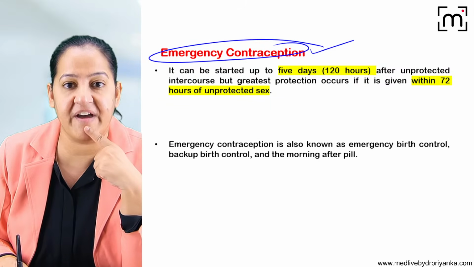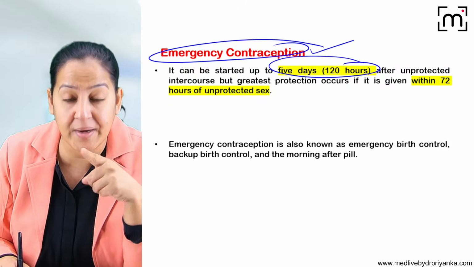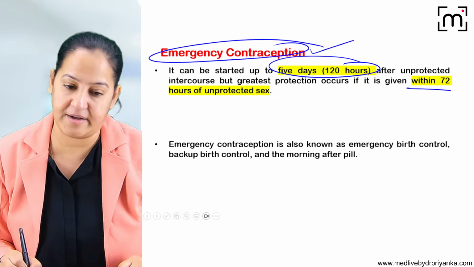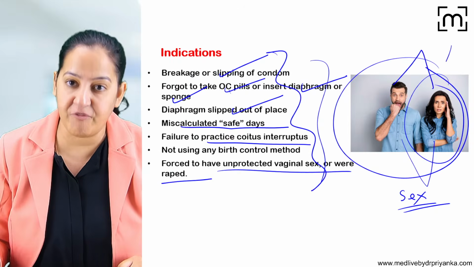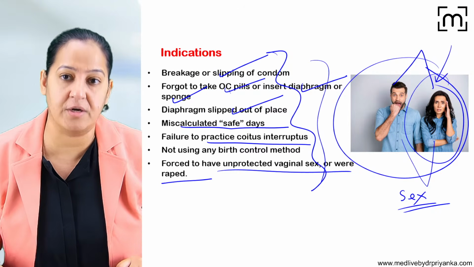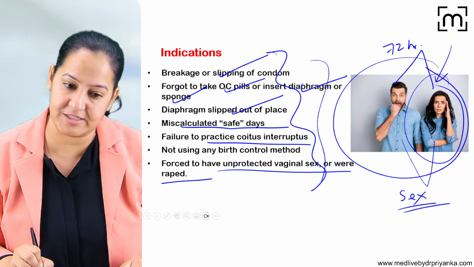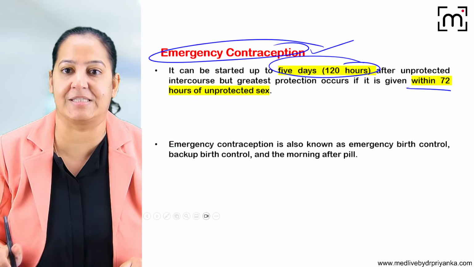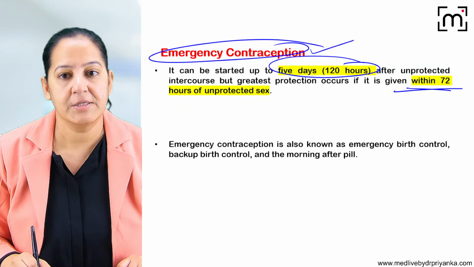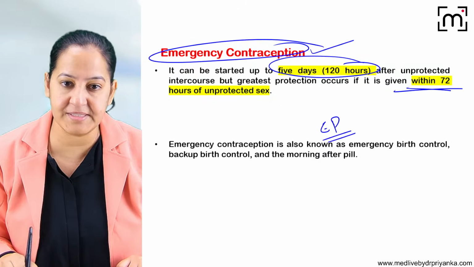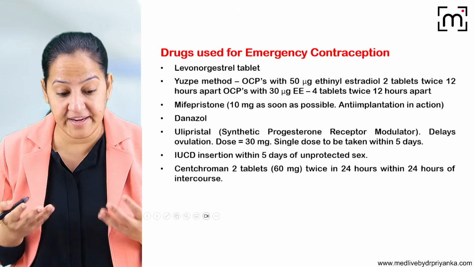Emergency contraception is effective during the first 5 days, that is 120 hours of sexual intercourse, but it will act best within 72 hours of unprotected sexual intercourse. So the day they perform unprotected sexual intercourse, and they do not want conception, within 72 hours they should take the contraception. So that is emergency contraception. It is also known as emergency pill.